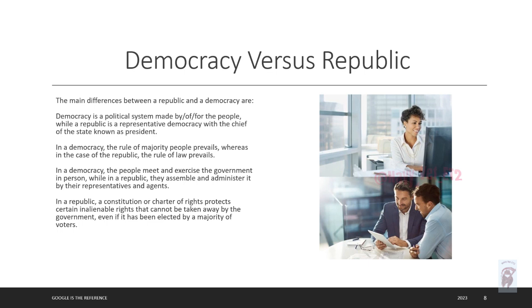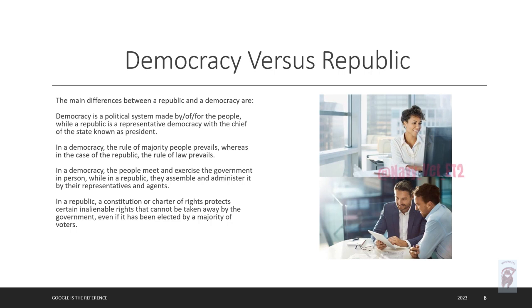This is a simple comparison of democracy versus republic. As per Google, the main difference is that in a republic, you can vote for politicians, but the law governs, not the will of the people. Whereas in a democracy, it is decided by the people, and you can elect officials, and majority rules.